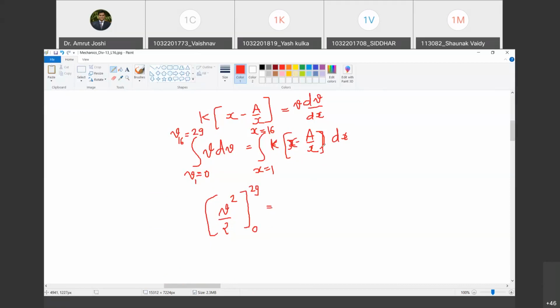On right hand side, can I integrate this quantity easily? k, let it be outside the integration because it is constant. Then this becomes x square by 2. What is the integration of 1 by x? Tell me. Log x. Log to the base what? Log to the base e of x. And a is going to be as it is there. Do you agree with me? Yes, sir. And what are the limits? Tell me. 1 to 16. Now, so can you simplify this stuff?